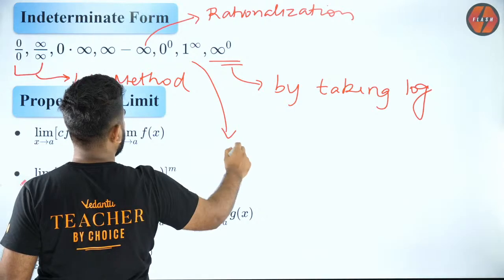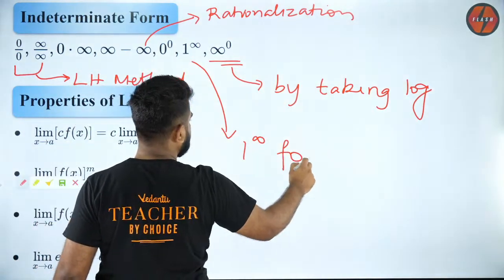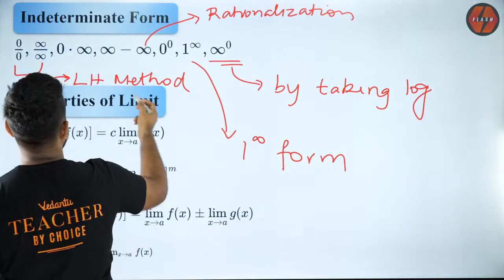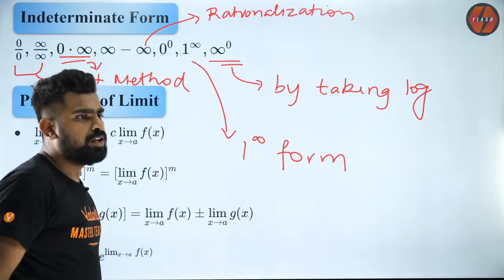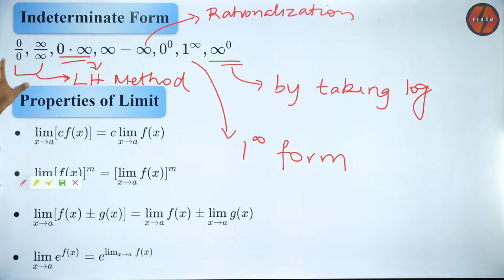This is solved by 1 to the power infinity form, which I will teach you. And this is again solved by L'Hospital after manipulation. So every 7 of the indeterminate forms has a method attached to it by which we will be able to solve them. Okay. Are you guys clear?